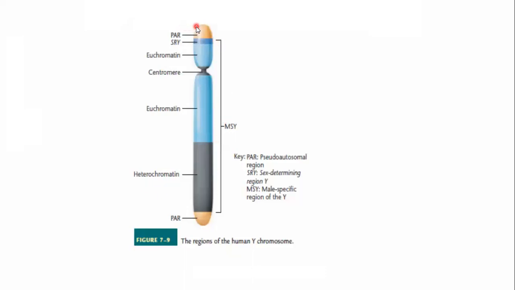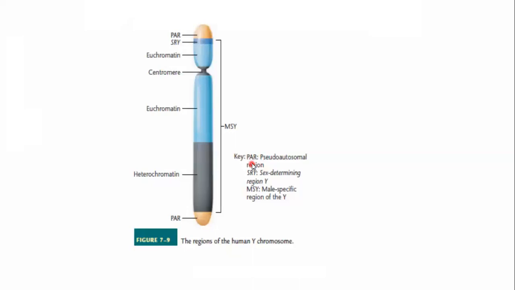Then a specific region of the Y chromosome is named PAR, and that region is present on both tips of the Y chromosome. You can see here that PAR is present on the upper tip of the short arm as well as on the tip of the long arm. PAR is an abbreviation of pseudoautosomal region.